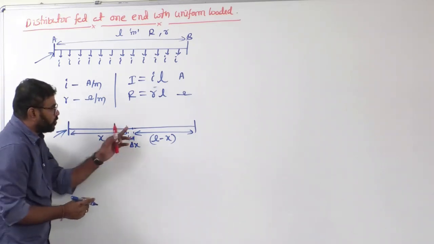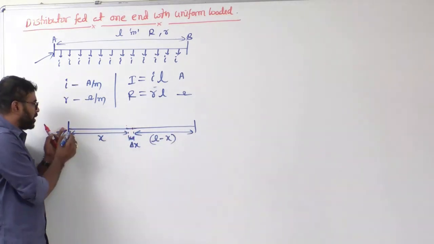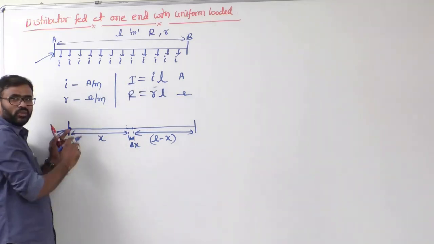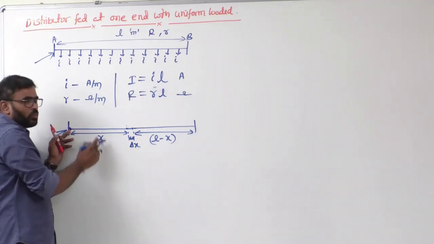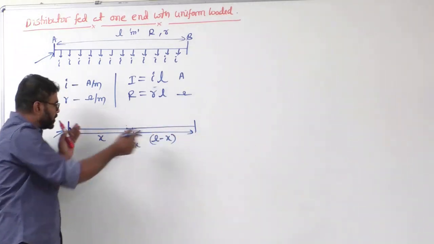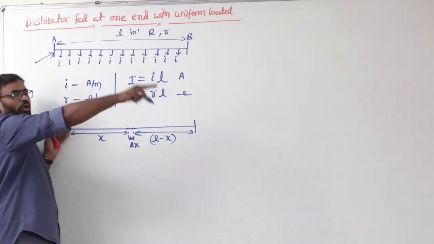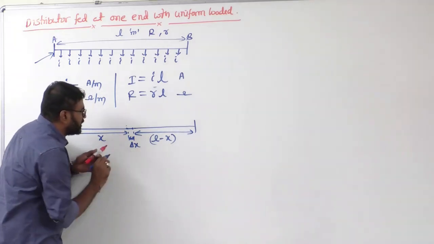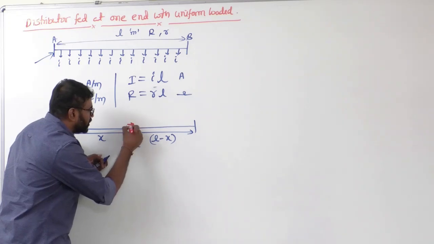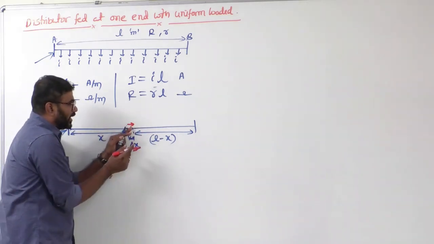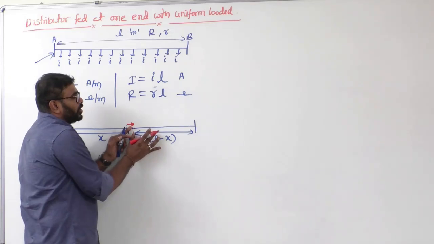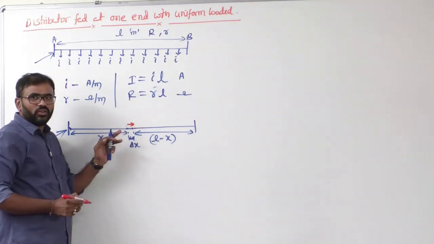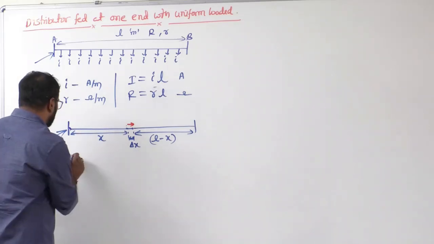That means from here to here, what is the current supplied from here? I ampere, capital I ampere. Why? Everywhere small i is drawn. That means if you see from here, the total load after this is capital I. Correct or not? Now tell me, what is the current coming through this section? The total load in this section is nothing but the current flowing through this differential length.